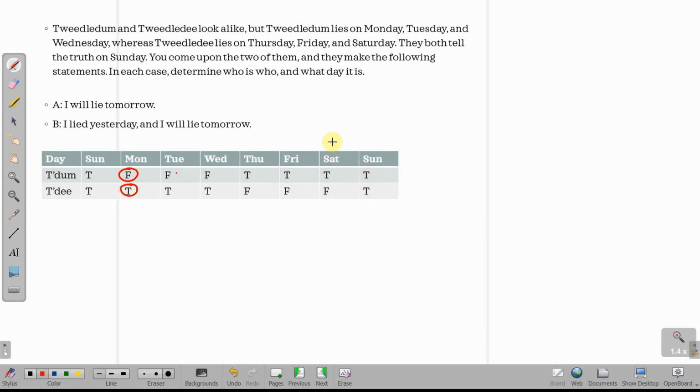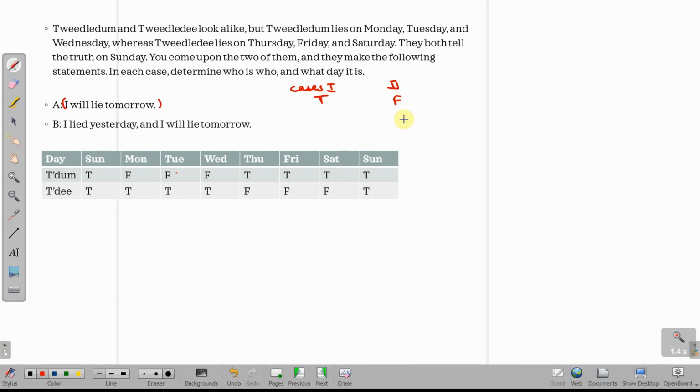Okay. Now let's see. Okay, so you have to identify which day it is and who is who. Okay, so यहाँ पे there is I will lie tomorrow is one statement, and the second statement is I lied yesterday and I will lie tomorrow. Okay, I'll first show you if I would have considered this statement first, what cases I would have made. I would have made case 1, case 2. Case 1 में I would have said this statement is true. Case 2 में I would have said this statement is false.